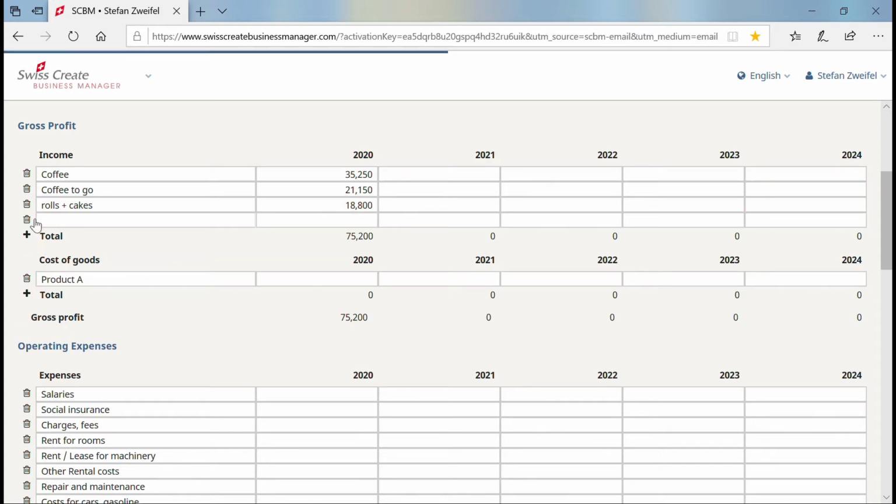Yes, I have more products. I have cold drinks. I could probably sell 20 cold drinks a day. 20 cold drinks multiplied by $3 a drink gives me $14,100 a year.